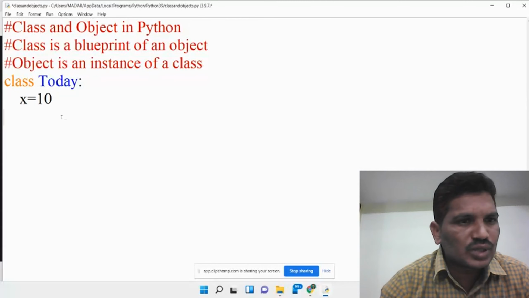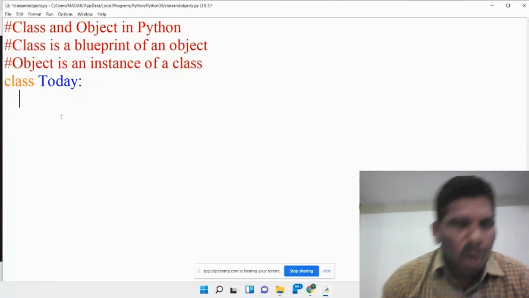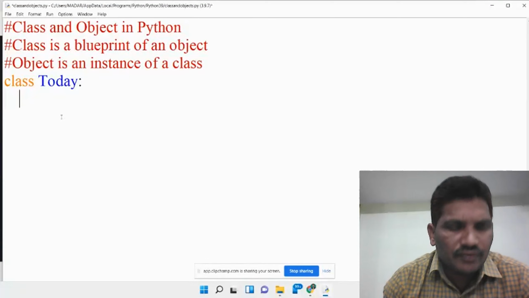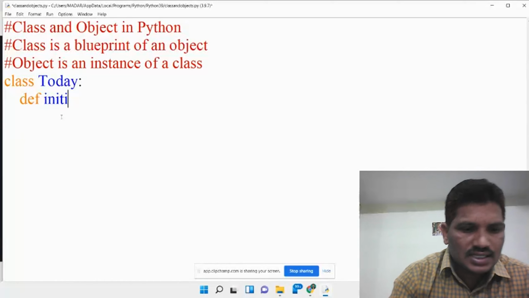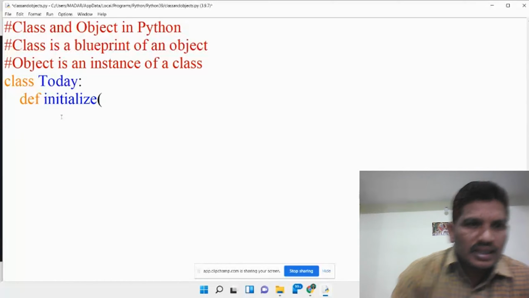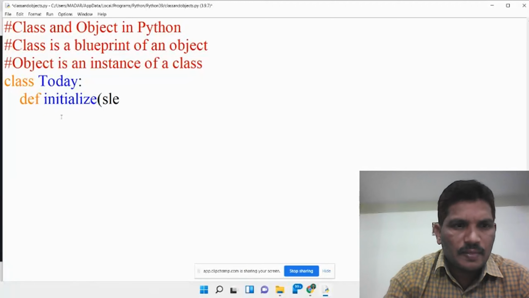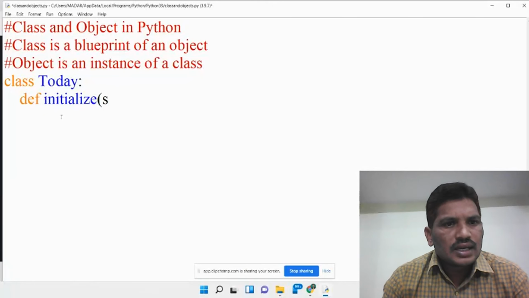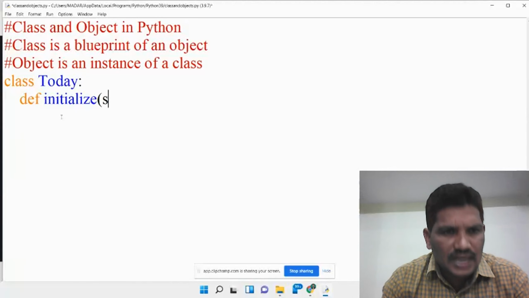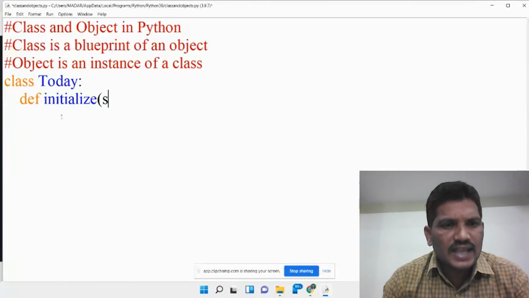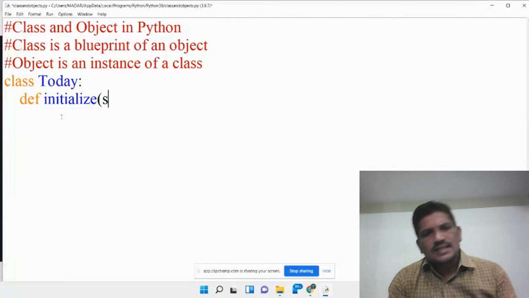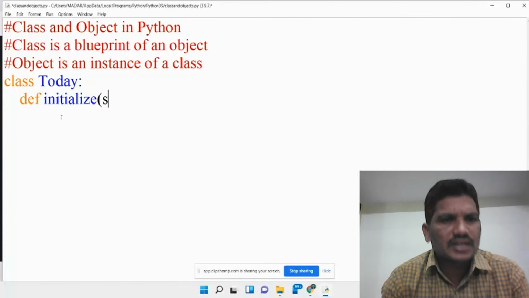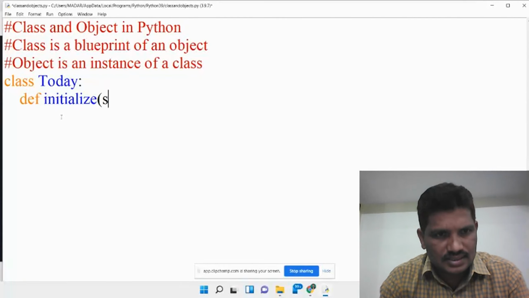Before that, I would like to create a method. The method can be defined with the help of the def keyword. Def, then I would like to use initialize. Every method must have the keyword self. The self is nothing but a reference to the current object of a class. It is like the this pointer in C++ or the this keyword in Java. The self refers to the current instance of a class. That is called self.